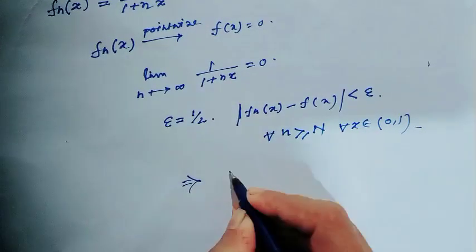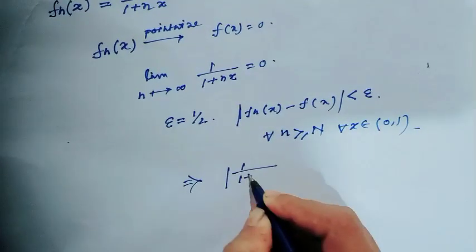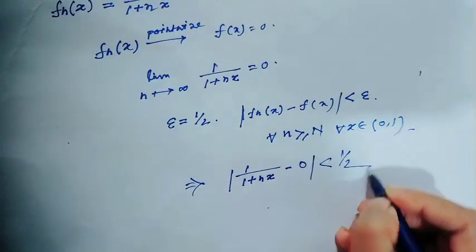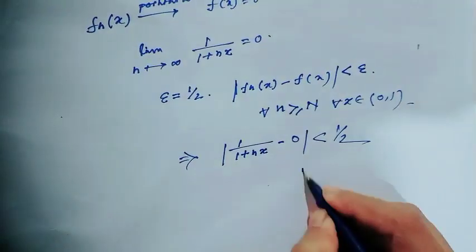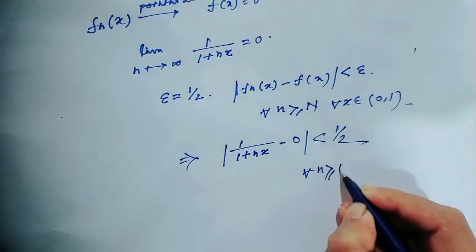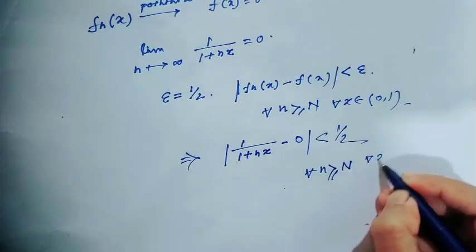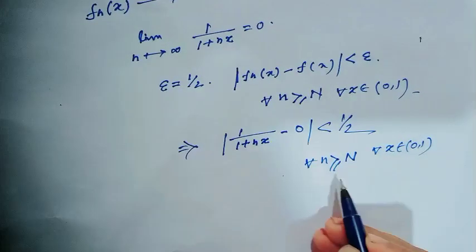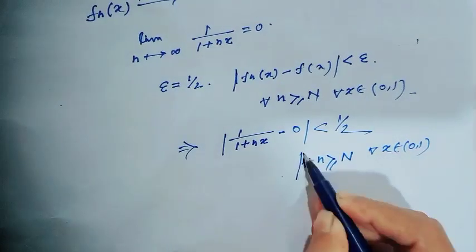That means just put the value here: 1 over 1 plus nx minus 0 is less than half, where I have considered epsilon. This is true for all n greater than or equal to big N and for all x belongs to the open interval (0, 1).